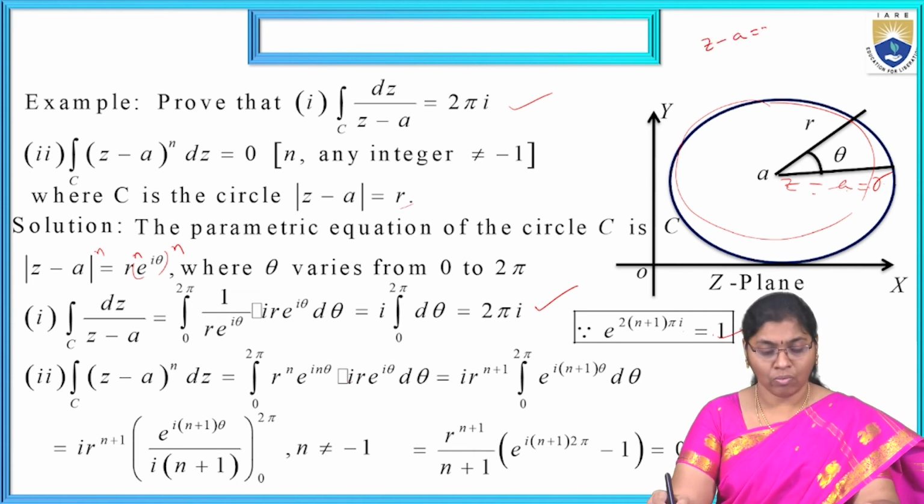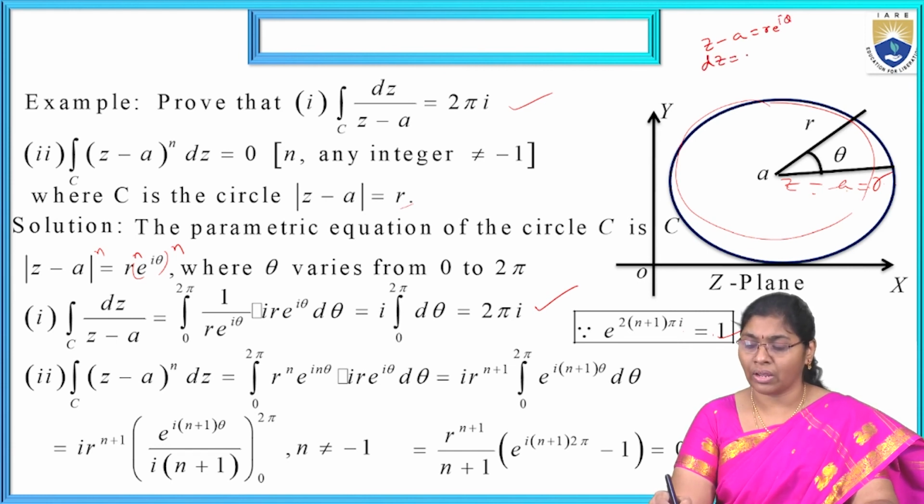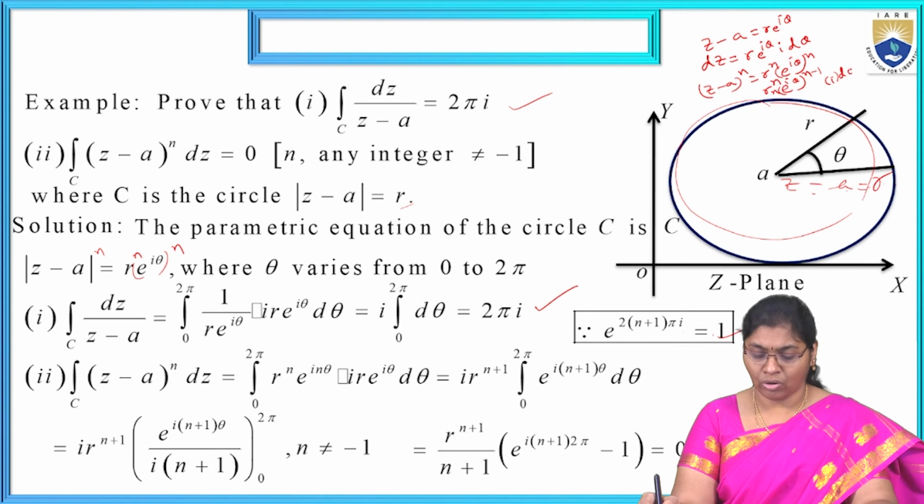Now z - a = r e^(iθ). Taking the derivative, a is treated as a constant and r is a constant, so dz = r e^(iθ) i dθ. Similarly, (z - a)^n = r^n e^(inθ), where r^n is treated as a constant.